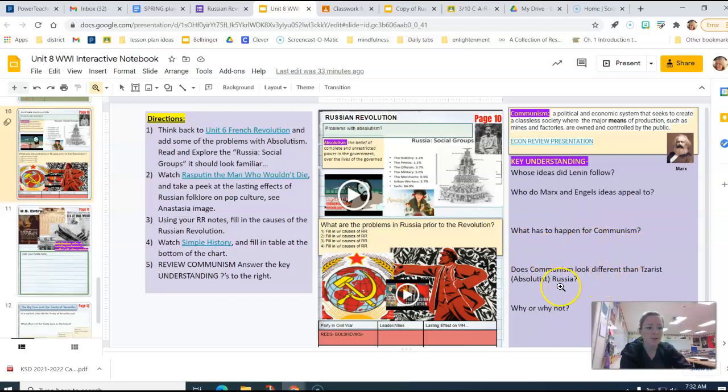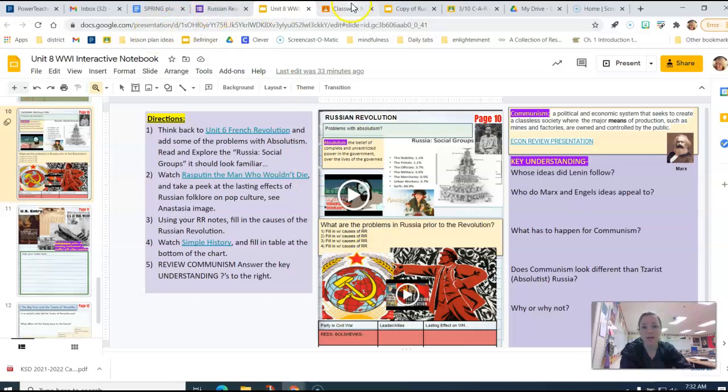And then does communism end up looking different than Tsarist Russia? Like, does communism end up actually helping people or listening to people, or does it end up maybe not going that way? That one's up to you, and these 2 last questions are kind of foreshadowing for things that we're going to talk about with Stalin. So use this to help you review all of these concepts.